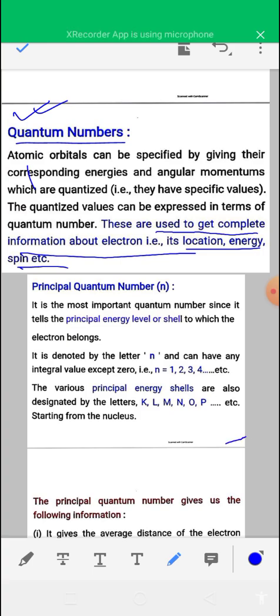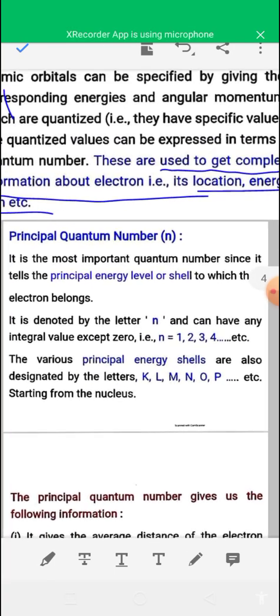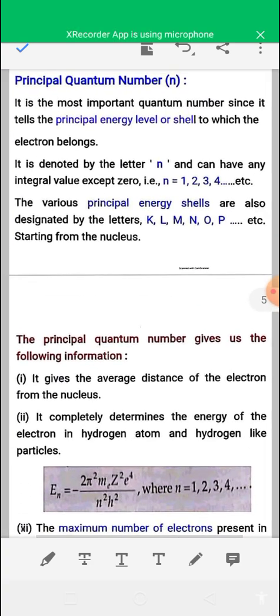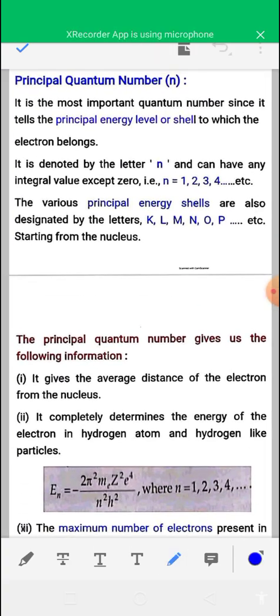So the first type of quantum number is the principal quantum number, and it is represented by small n. It is the most important quantum number since it tells the principal energy level, or the shell to which the electron belongs. So the principal quantum number tells about the shell number or principal energy level.